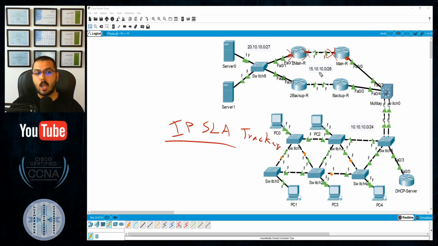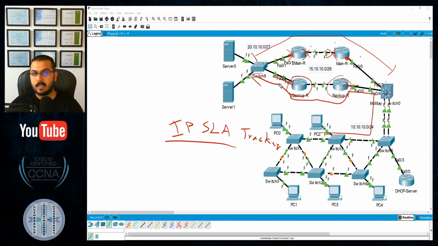So whenever one of these three links goes down for whatever reason, because of any of the 6 ports you can see, 1, 2, 3, 4, 5 and 6, then the entire path will go down. And when the entire path is down, then this one will sense itself to become active, and you'll have this redundant path completely up and running as an active path. So you will definitely need an IPSLA tracker to enable this very important feature to operate.